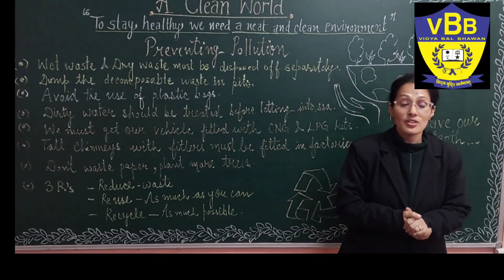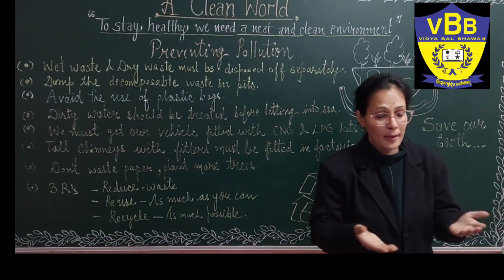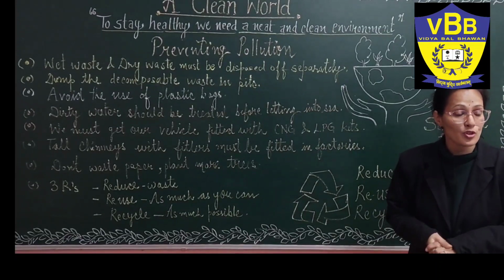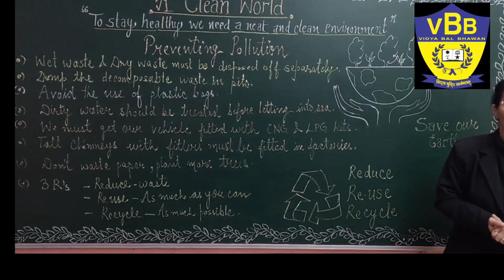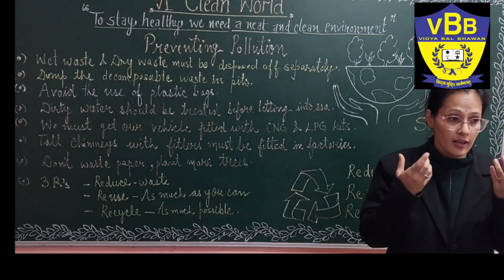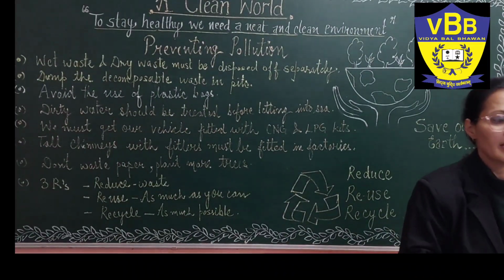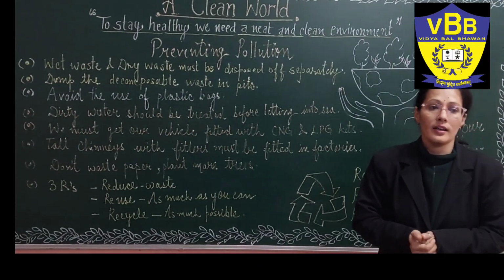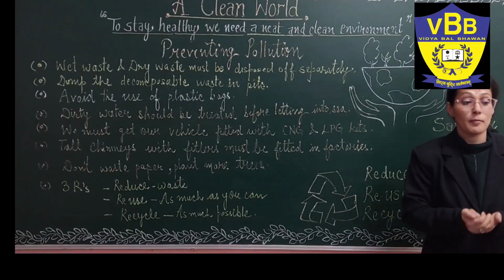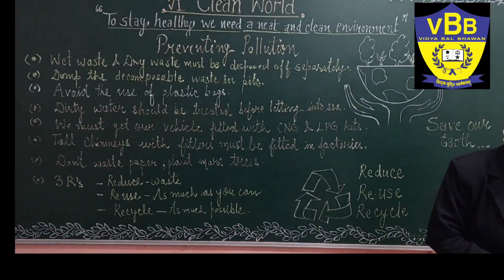After that we studied pollution: the harmful substances that affect our environment cause different types of pollution, which are land pollution, water pollution, and air pollution. The pollution-causing agents are called pollutants. They can be chemicals, gases, poly bags, anything that harms our environment.